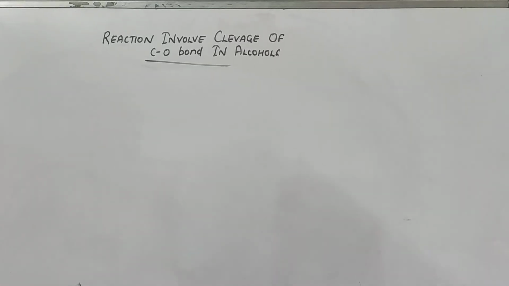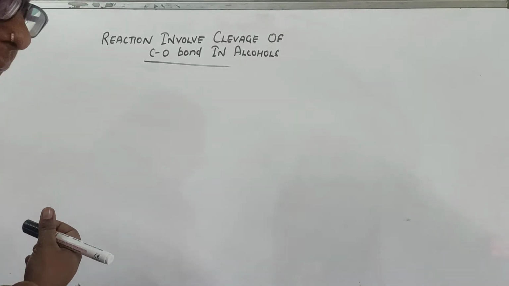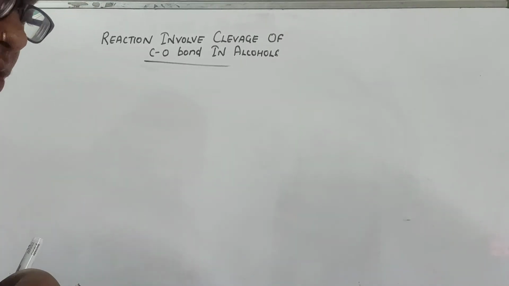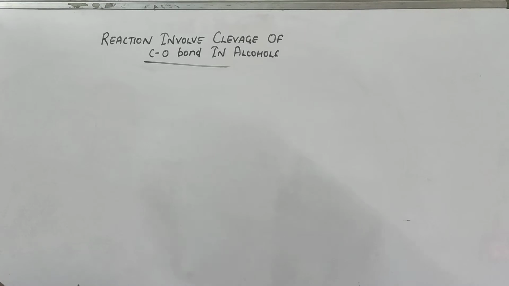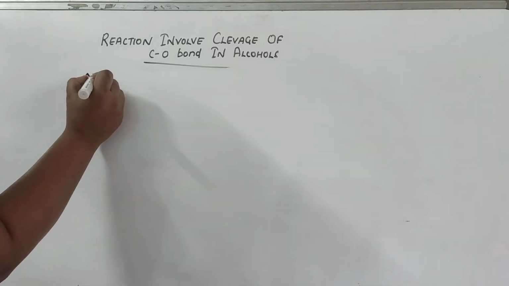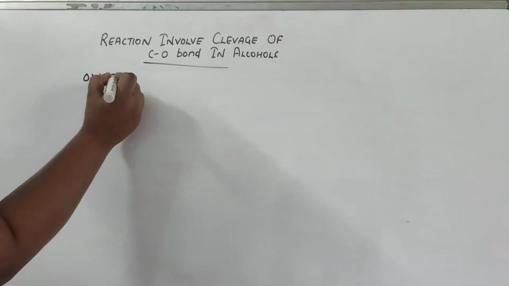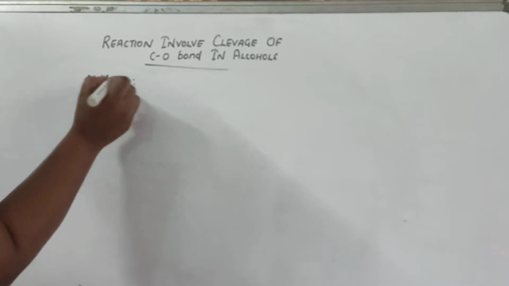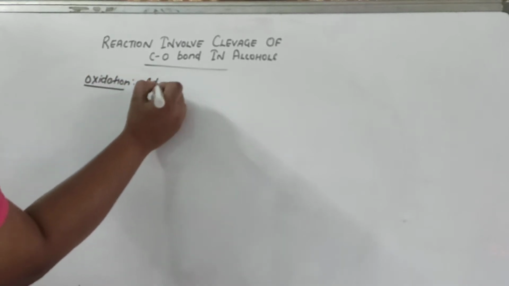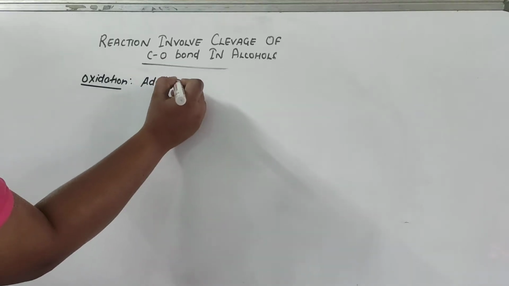Yeah, students. So we will move on to the fourth reaction of the alcohol, which involves the cleavage of carbon-oxygen bond. That is nothing but oxidation. So what do you mean by oxidation? You all know, right? It is nothing but the addition of oxygen.